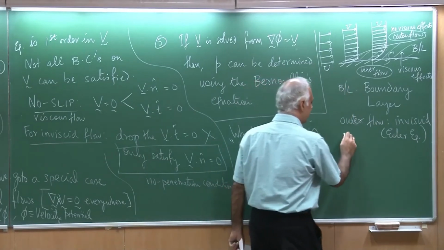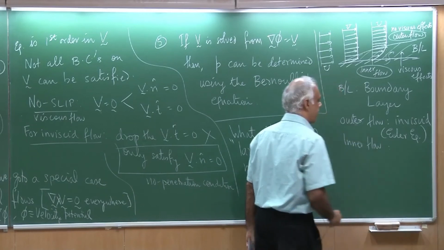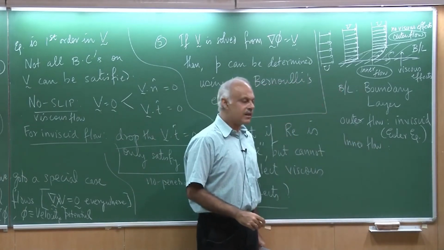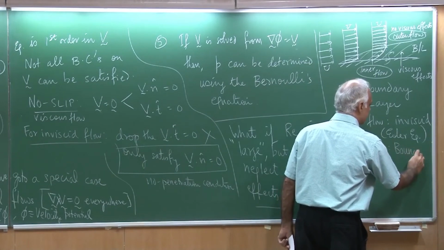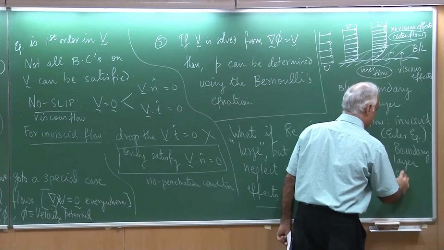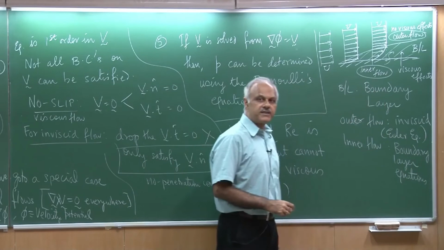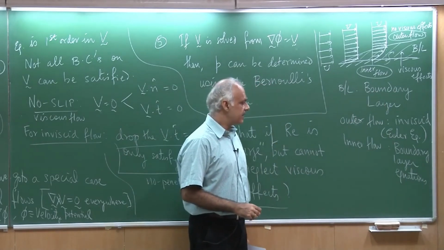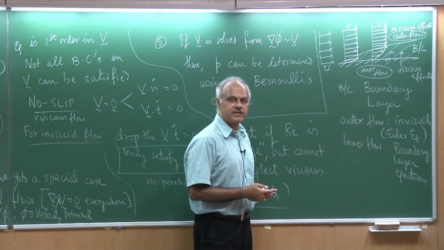On the other hand, for the inner flow, we will have to now develop what are called the boundary layer equations. And the hope is that these equations are going to be simpler than the full Navier-Stokes equations.